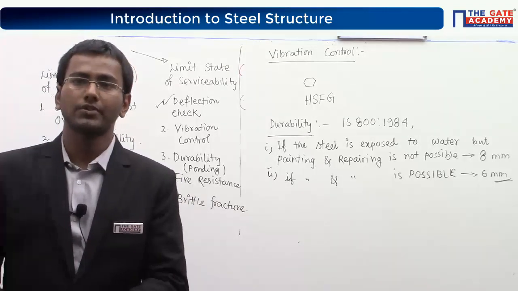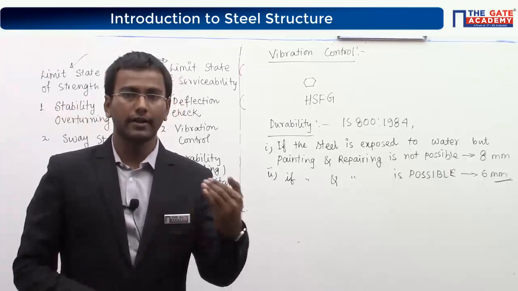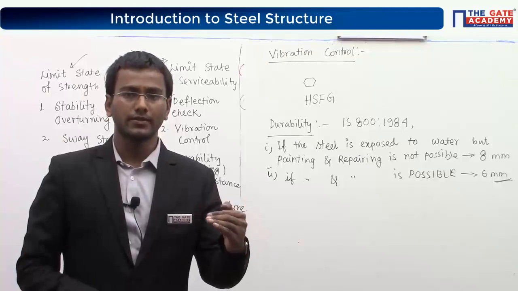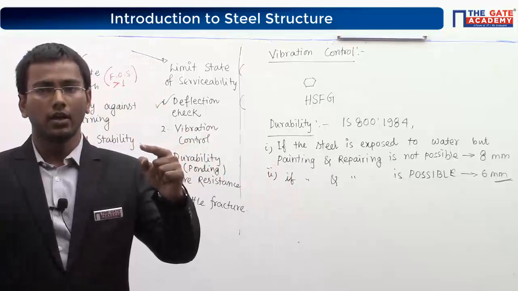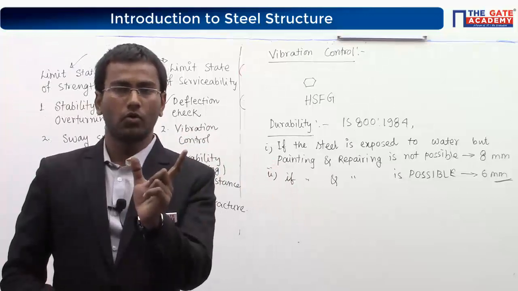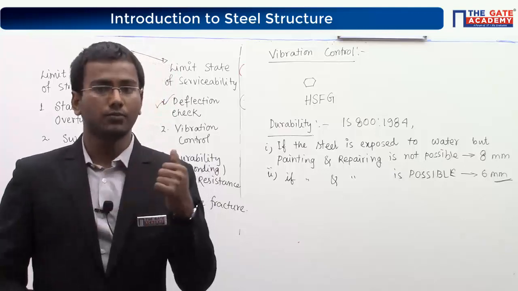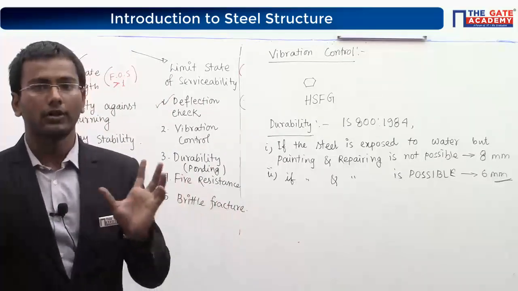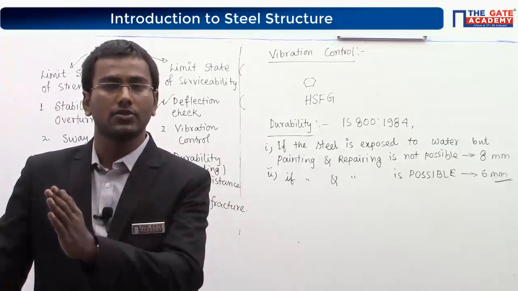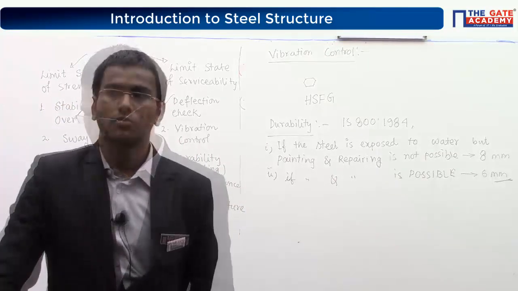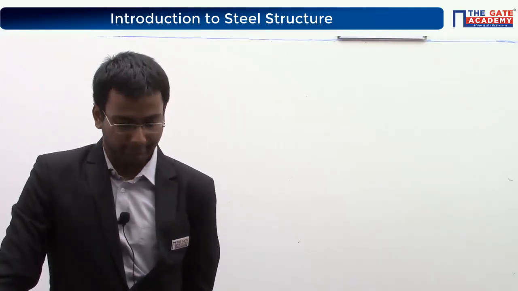So introduction portion, why is it important? Because these sections will give you clarity for type of sections, why I am using an I section for a beam, why I am using a flat member for tension members, why I am using double channel sections for compression members. This portion is actually giving clarity for the basic discussion before the steel structure syllabus. So one question: does brittle mean low carbon content?